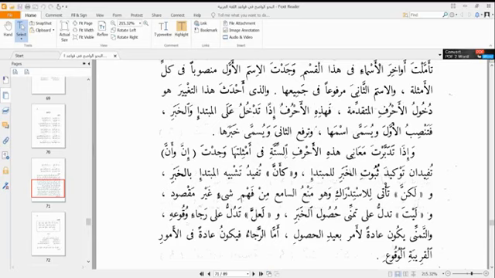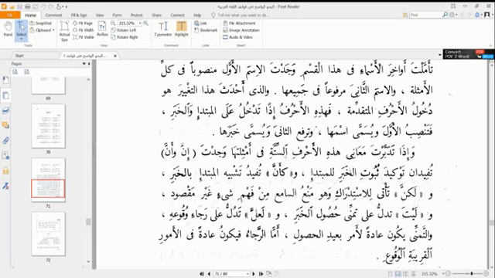So you will find that Inna and anna translate into an emphasis of the establishment of the khabar as a feature for the mubtada.